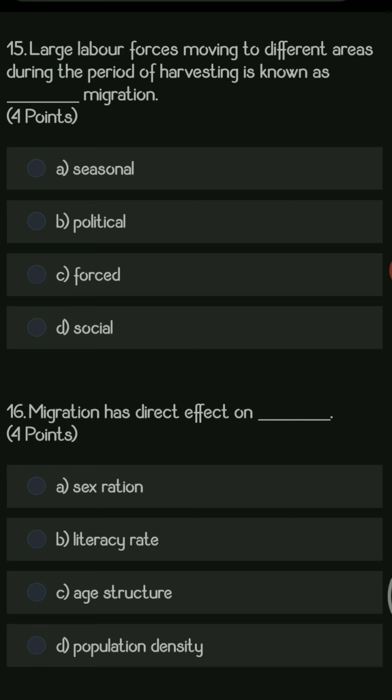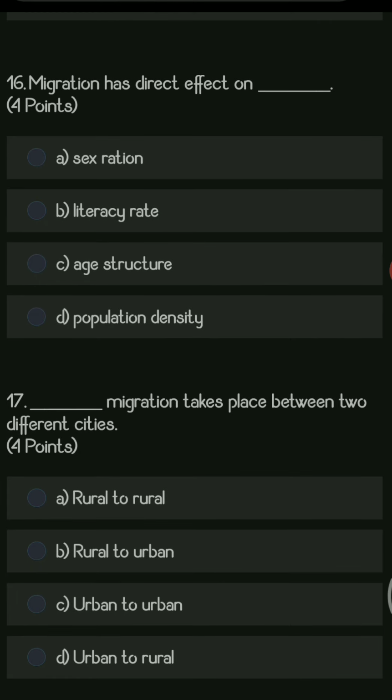Next question. Large labor forces moving to different areas during the period of harvesting is known as dash migration. Options are seasonal, political, forced and social. In this particular question, they have mentioned that they are going only for a specific period, that is, the harvesting period. Because of that, this type of migration is called seasonal migration, which takes place at a certain period only.